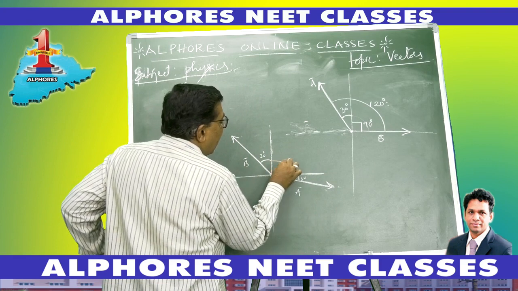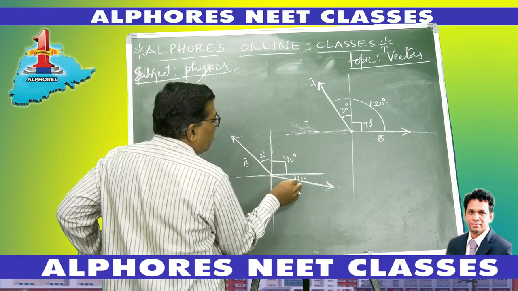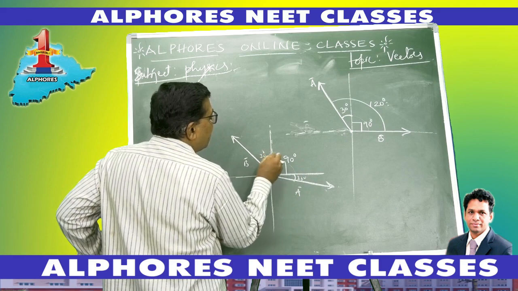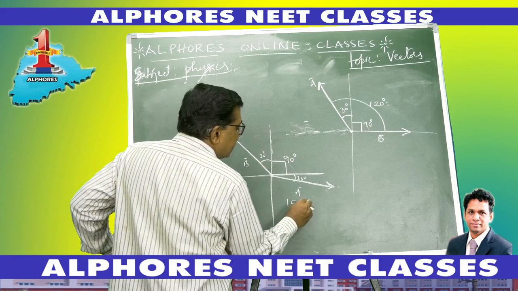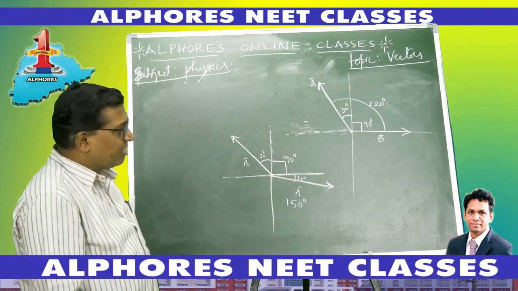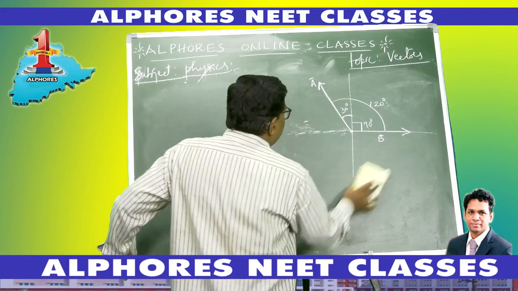The angle between x and y is 90. Now the total angle becomes 30 plus 90 plus 30, which is 150 degrees. This is another way of asking the question. Let us take another example.